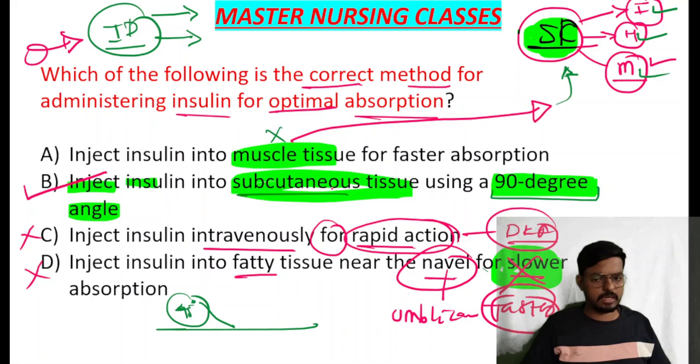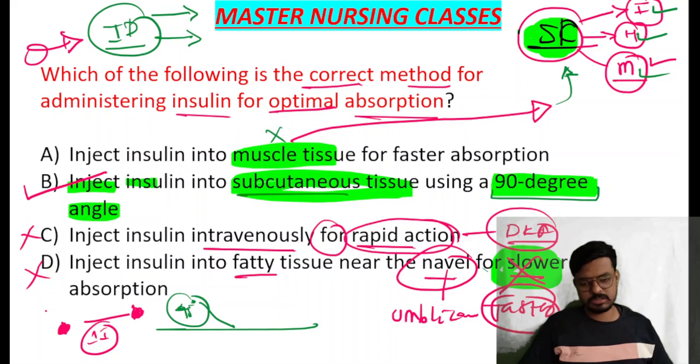It is given at a 90-degree angle in the subcutaneous fat. Okay, clear. So the best site for administering the subcutaneous injection is over the abdomen. And there should be a gap of 2.5 centimeter or 1 inch for each and every injection. Okay, sorry. So for the first and second dose of the injections, consider.